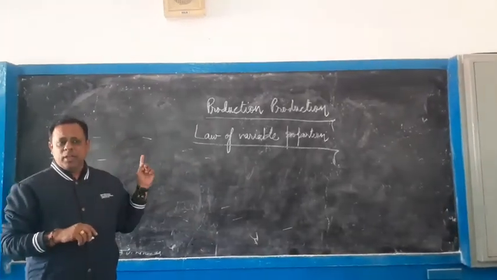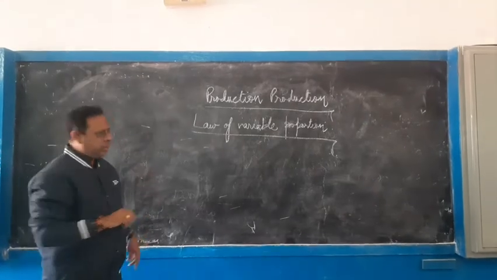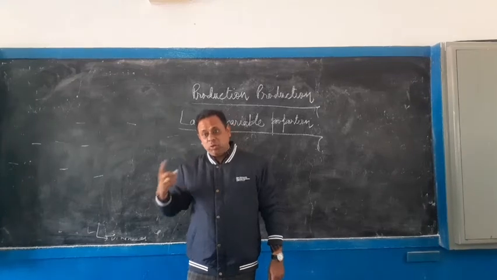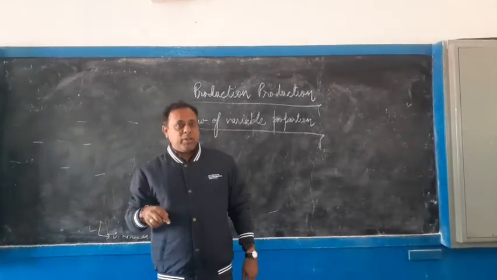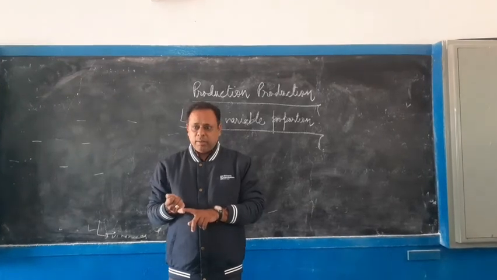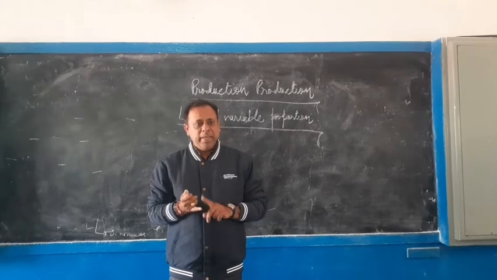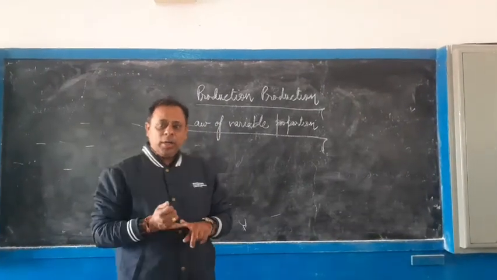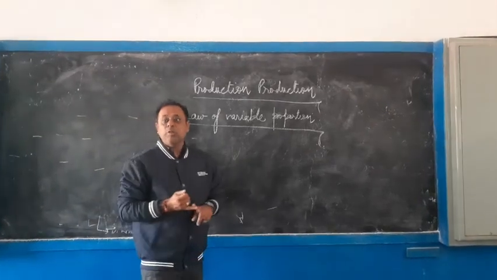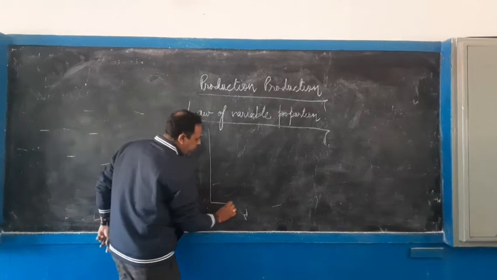So today we will study the law of variable proportion in production function. The law of variable proportion states that, keeping all other factors constant, at least one factor should be fixed. That is a necessary condition. So keeping all other conditions and factors constant, the law states that on continuation of the production process,